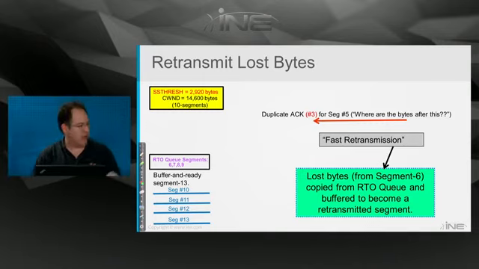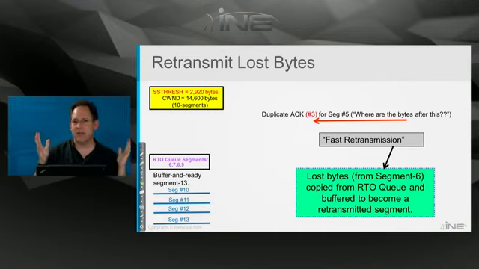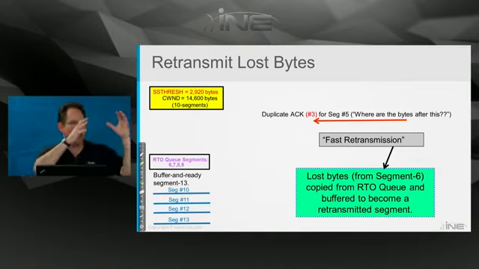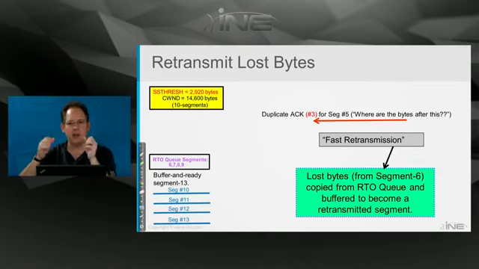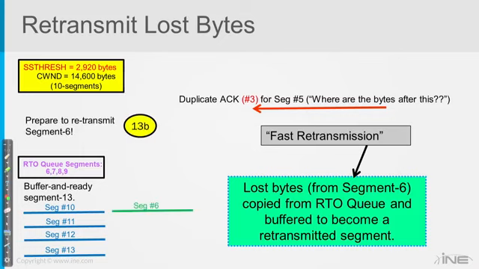So back in like 7, 8 videos ago, we came up with an example of like 53 milliseconds for retransmission timeout. So it's quite possible that right now, when we got duplicate ACK number 3, maybe we're only, I don't know, 20 milliseconds into that. It hasn't expired yet. Well, fast retransmission says, okay, once I get that third duplicate ACK, forget about the retransmission timeout for segment 6. Don't wait for it to go all the way down to 0. Let's just queue that thing up again for retransmission. That's why we call it fast retransmission.